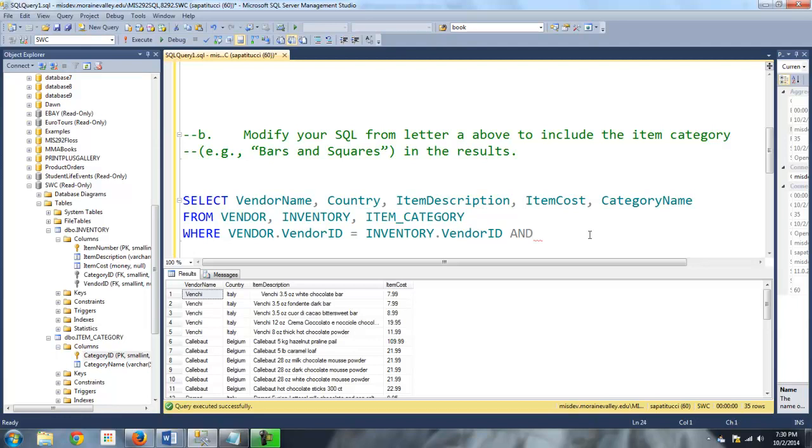And we have item category dot, what was it, category ID equals inventory dot, oops, category ID.